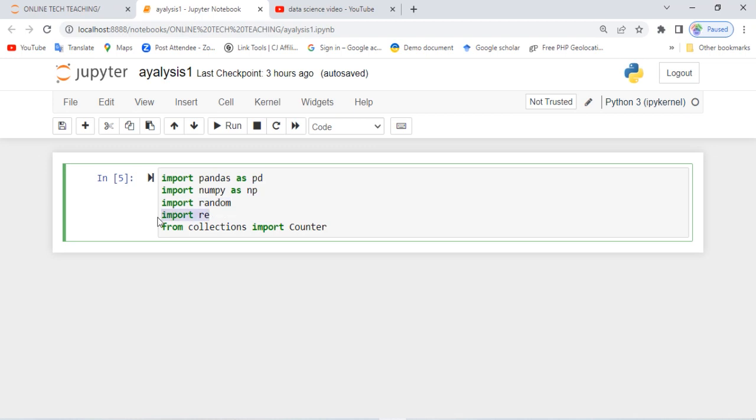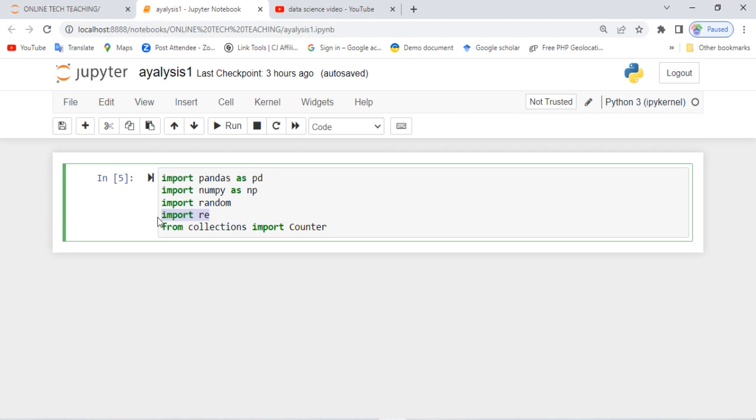Then we have another one called re, which is regular expression. What regular expression does, in most cases we use it to handle issues or challenges related to punctuation, signs, patterns, and all those things. So we are going to use regular expression in that case.